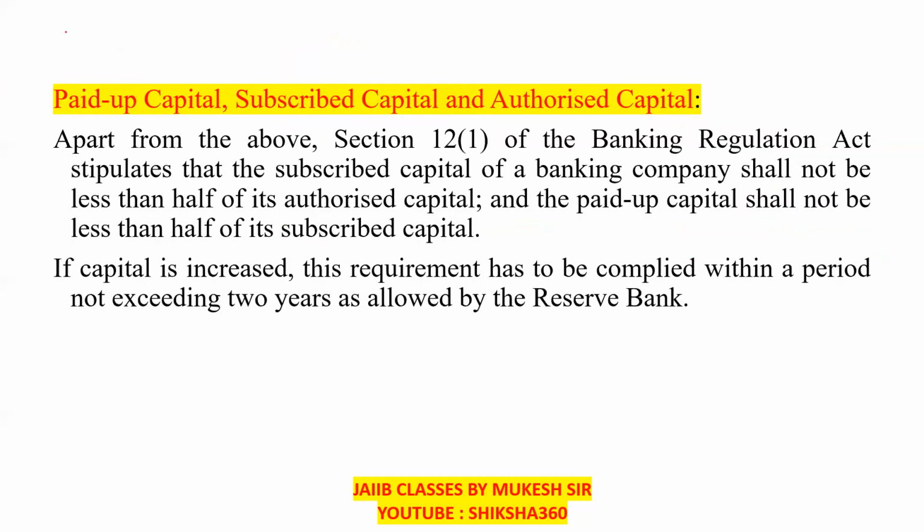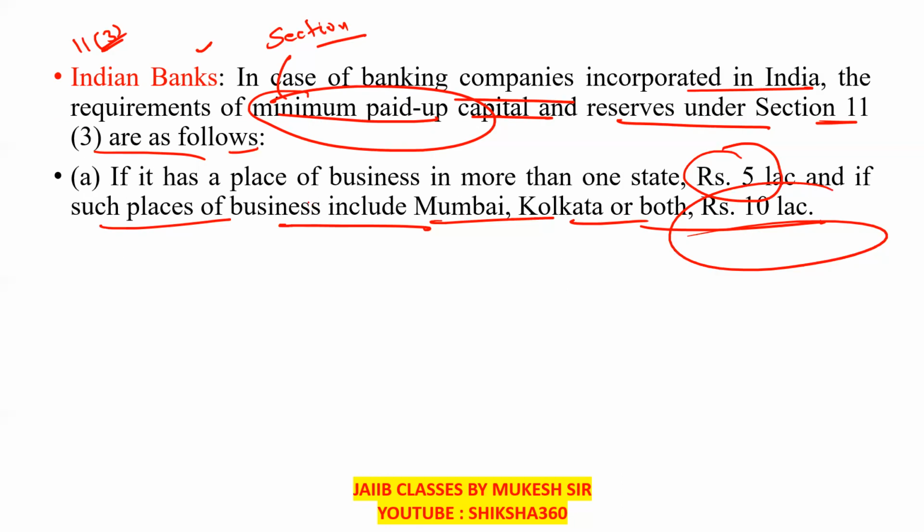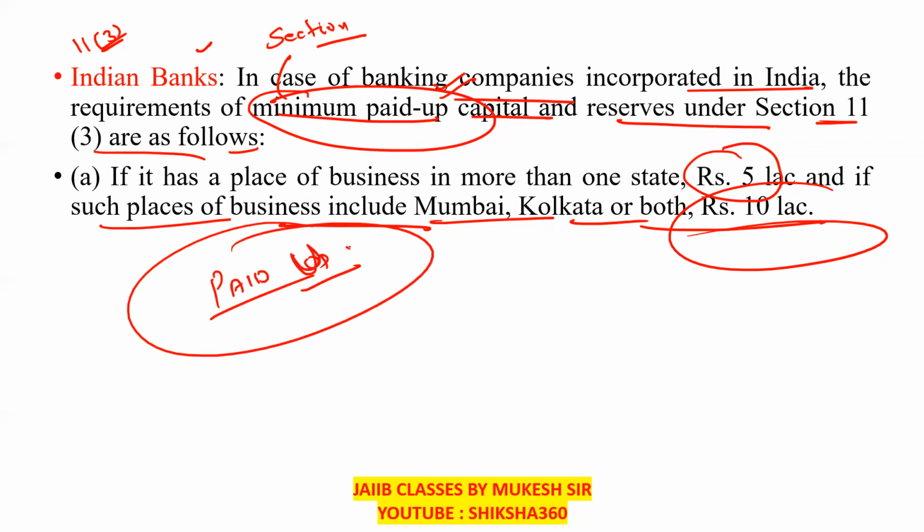Now we are discussing paid up capital. What is the meaning of paid up capital here? We have discussed it 2 to 3 times, but we are not able to understand the meaning.